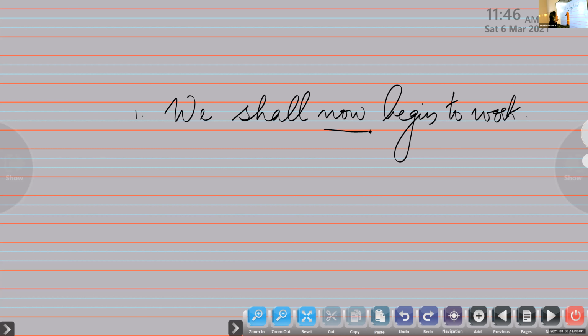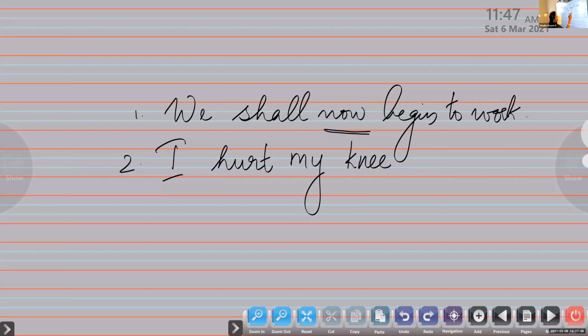This may be asked in the written examination, just to identify the adverb of time in a sentence, and it can also be a multiple choice question. So read the question well. Identify or pick out the adverb of time in the sentence. Here the adverb of time is now. Is that clear to all of you? Now we will do the next one. I hurt my knee yesterday. Yes, that's right. Very good. Yesterday is the answer, so that is the adverb of time.